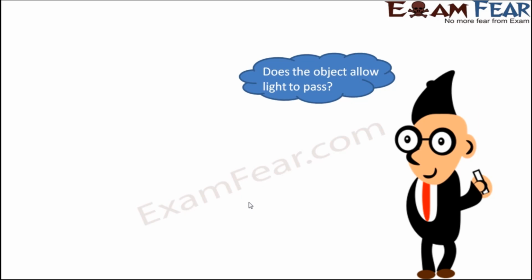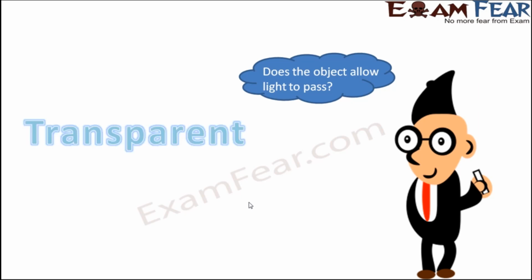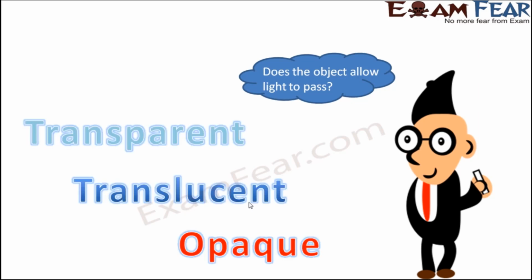So it was because some objects allow light to pass through them, some objects do not allow light to pass through them, whereas some other objects partially allow light to pass through them. So based on how objects allow light to pass through them, they have been classified into 3 types: transparent, translucent and opaque objects. So these are the 3 major categories of objects. So let us learn about each of them.